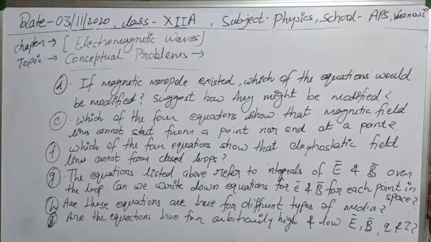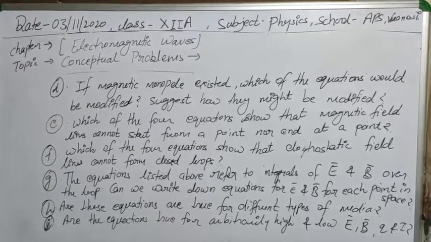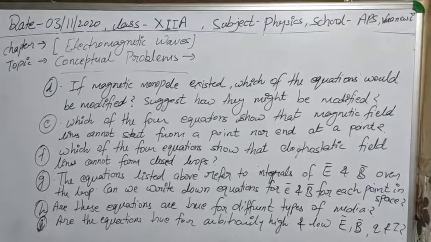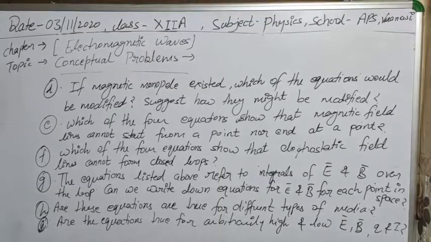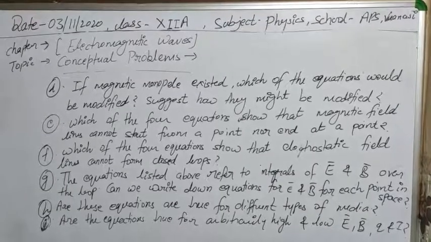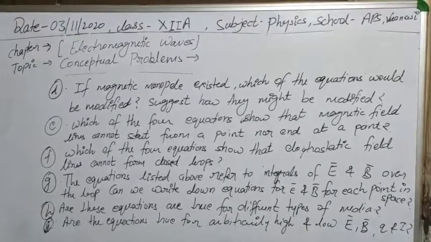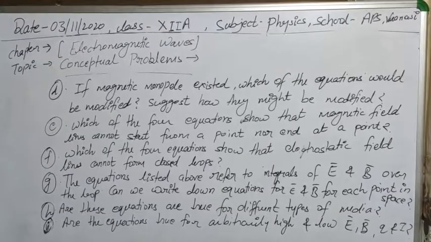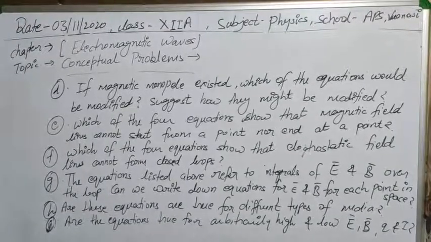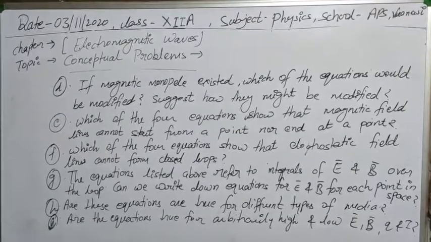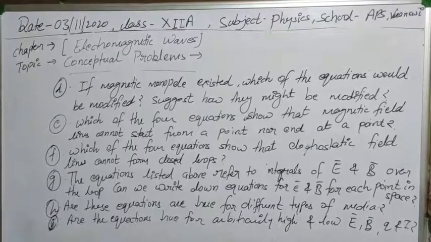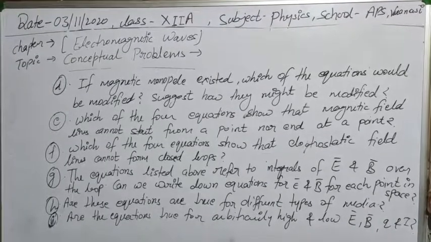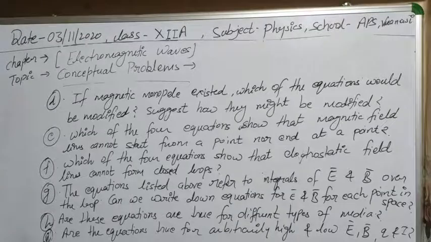The next question, question D, is: if a magnetic monopole existed, which of the equations would be modified? As you know, magnetic monopoles do not exist, but if they did, what should be the modification in Maxwell's equations, and how might they be modified? Next question: which of the four equations shows that magnetic field lines cannot start from a point nor end at a point?